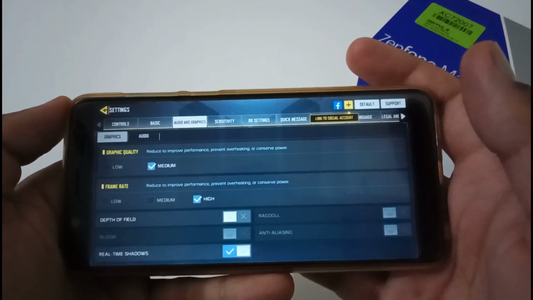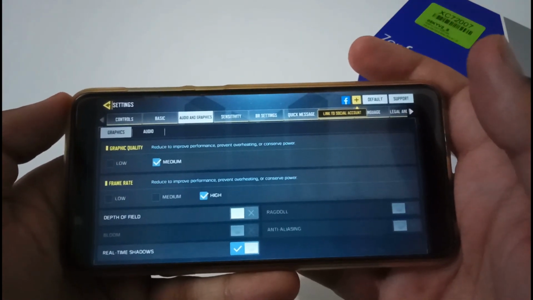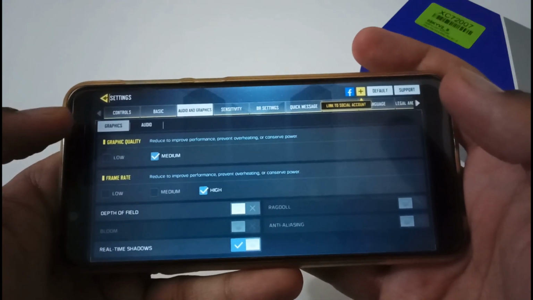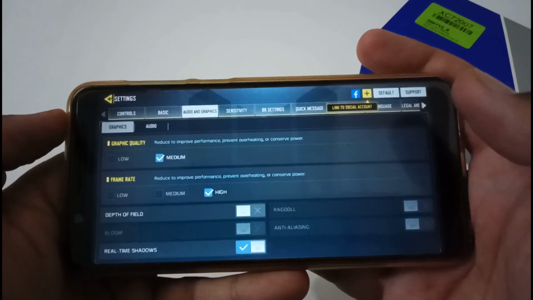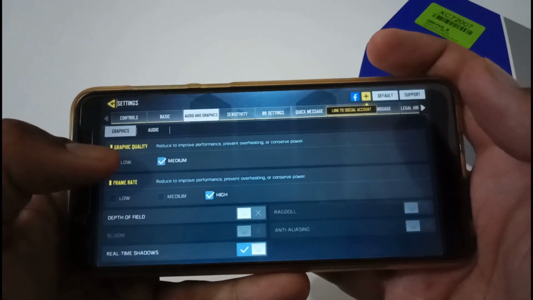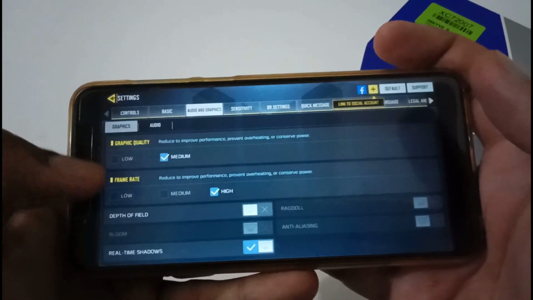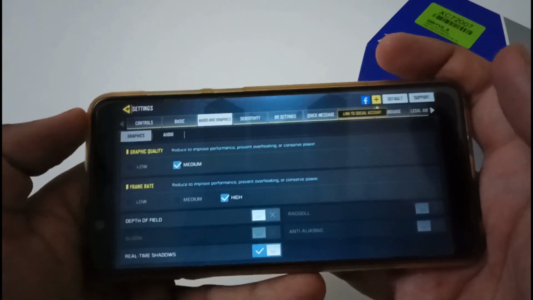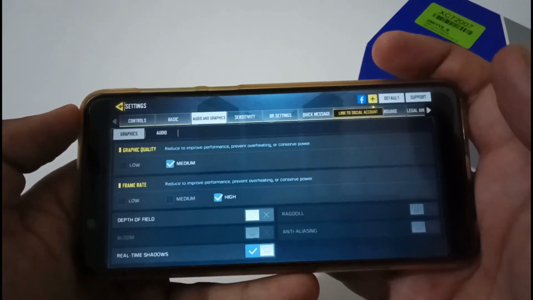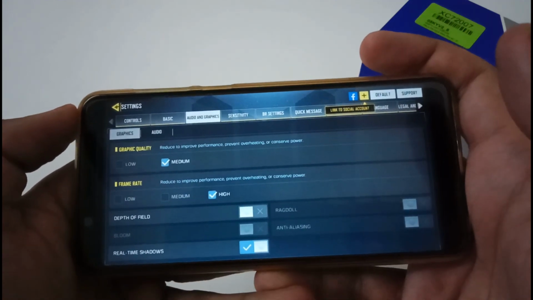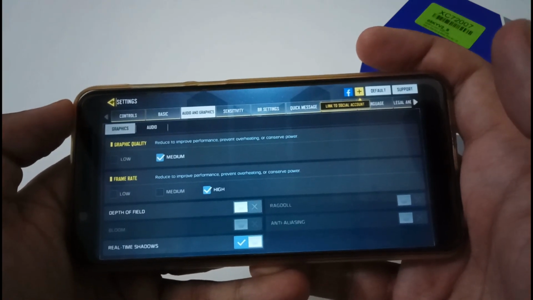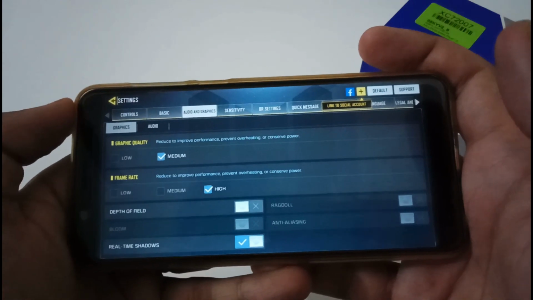Now let's take a look at the analysis from Call of Duty Mobile's perspective. Again, I played 1 hour of gameplay to analyze everything. I was using medium graphic quality and a high frame rate. During 1 hour of gameplay, this was the bigger hit in terms of battery consumption, I would say. Nearly 19 to 20% of battery was consumed during 1 hour of gameplay.